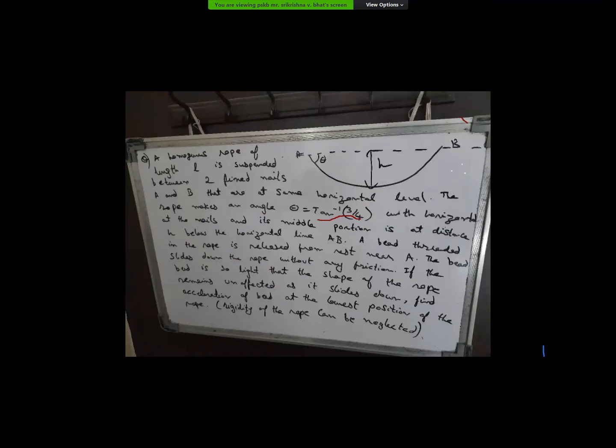If the bead is so light that the slope of the rope remains unaffected, that is, the shape of the rope remains unaffected as the bead slides down the rope, we need to find the acceleration of the bead at the lowest position of the rope. The rigidity of the rope can be neglected.